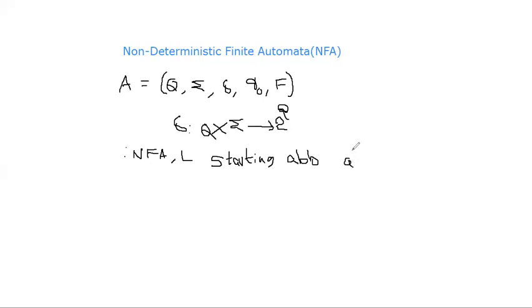Then the regular expression syntax is ABB followed by any number of A's and B's, because the starting symbols are ABB followed by any number of A's and B's. How can you represent any number of A's and B's? (A+B) whole star. So this is the regular expression syntax: ABB(A+B)*.